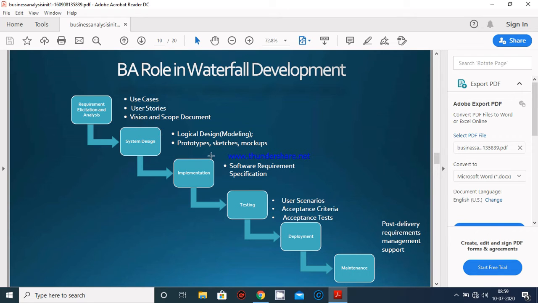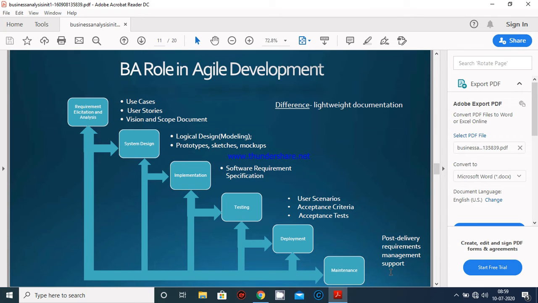The second is system design: logical design, modeling, prototypes, sketches, and mock-ups. In system design, we design a particular software with any designing tool. The next is implementation, which comes from the software requirement specification. The next is testing, with user scenarios, acceptance criteria, and acceptance tests. Then deployment, and then maintenance: post-delivery requirement maintenance and management support.